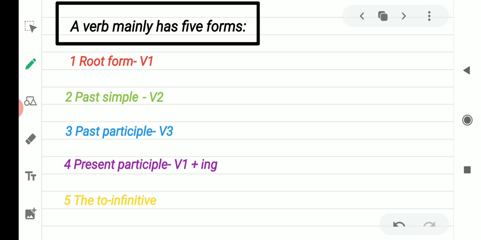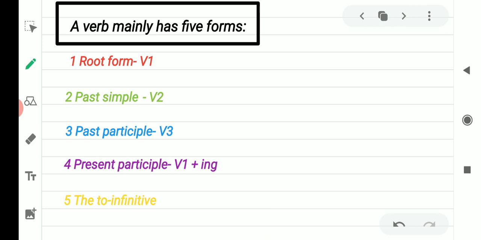Fifth one is to infinitive. So all these are 5 forms of the verb. This is called conjugation of the verb. A verb can be changed into different forms, and these are the 5 forms in which a verb can be changed. So this is called conjugation of the verb.